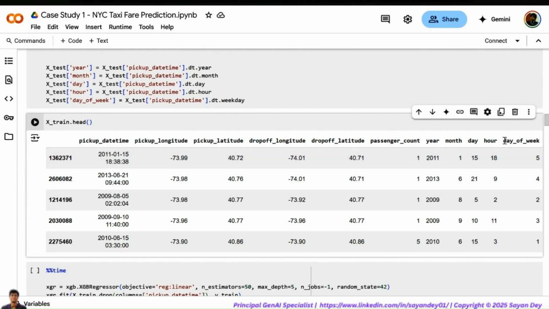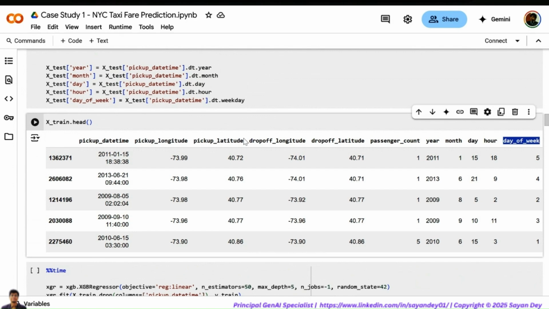You can say the day of the week is a good predictor of the fare, which is expected, right? Monday to Friday are the weekdays, so typically the fares will be high. Given every other factor is constant, even if you look at rush hour, 9 o'clock traffic, Monday to Friday 9 o'clock bookings, the fares will be high. Saturday, Sunday 9 o'clock bookings, the fares will be low. So keeping every other factor constant, the day of the week is a good predictor of fare. If you tell me what day of the week it is, I can predict whether the fare will be high or low. This is a good feature.